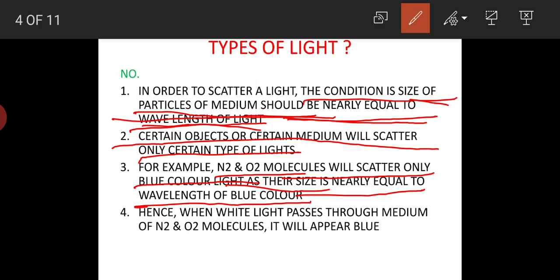Since nitrogen and oxygen molecules have a size nearly equal to the wavelength of blue color, they will scatter blue color. Hence, when white light passes through the medium of nitrogen and oxygen molecules, it will appear blue. That medium will appear blue because these nitrogen and oxygen molecules scatter blue color light. It means they will absorb blue color light, and in turn they will re-emit that absorbed blue color light, and as a result that medium will appear blue.